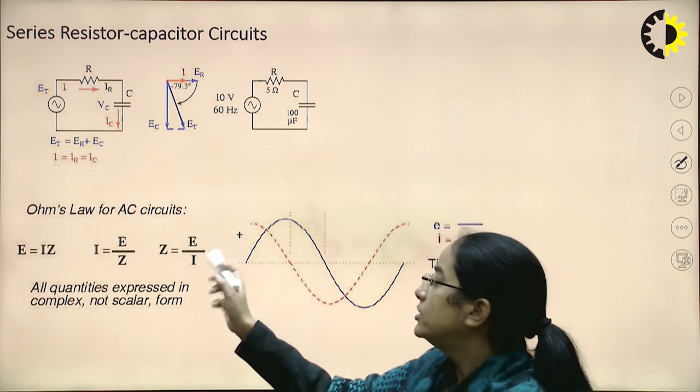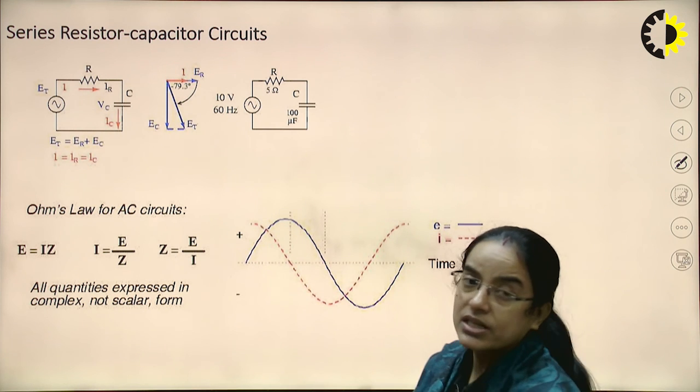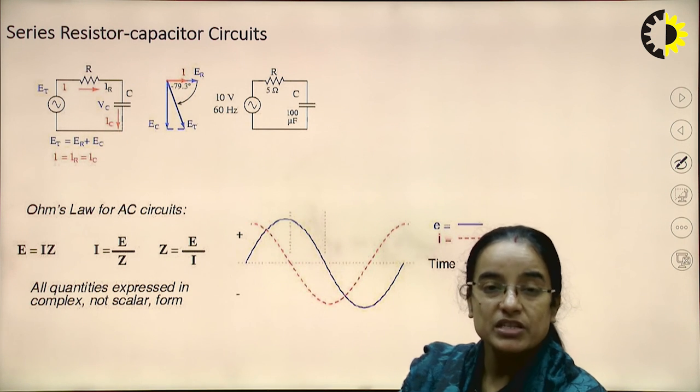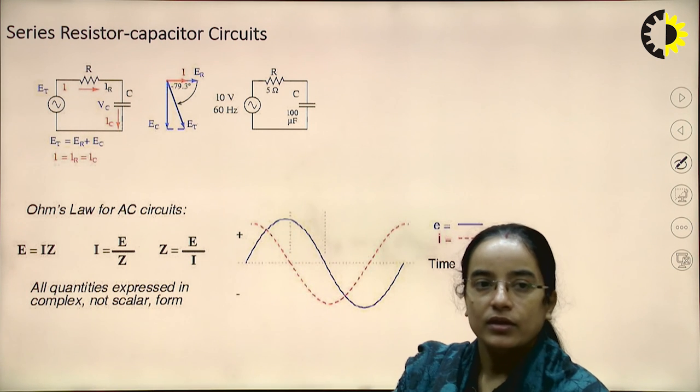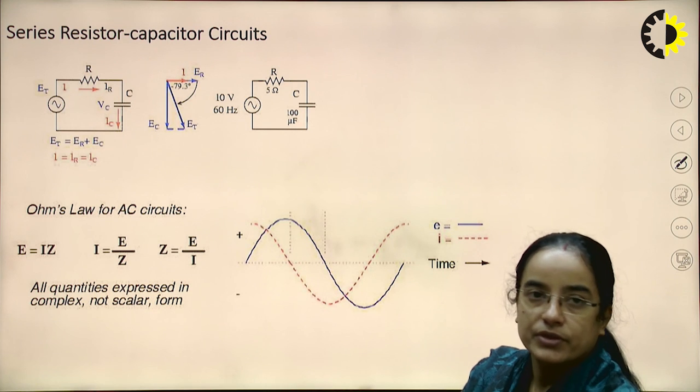We can calculate Z, and in Z there will be two terms, one the imaginary part and one the real part. Tan inverse of imaginary by real will give the phase difference.